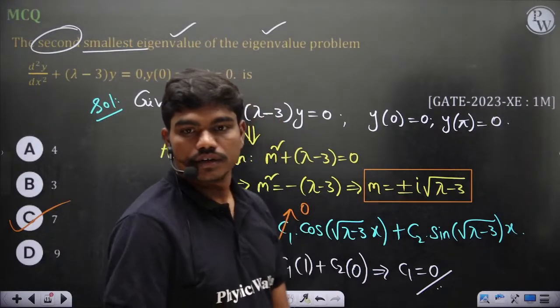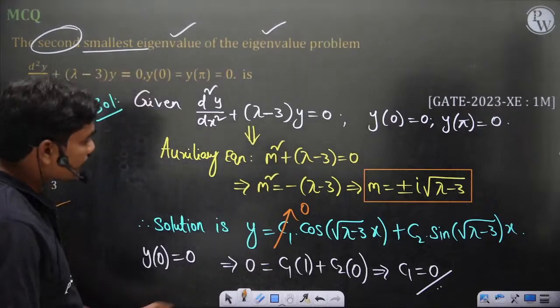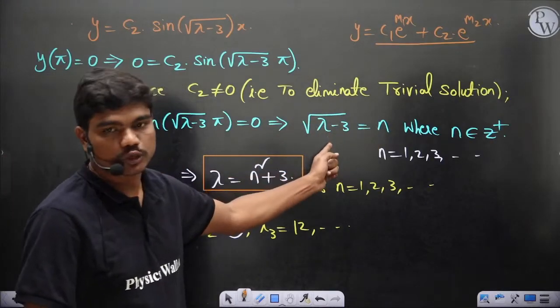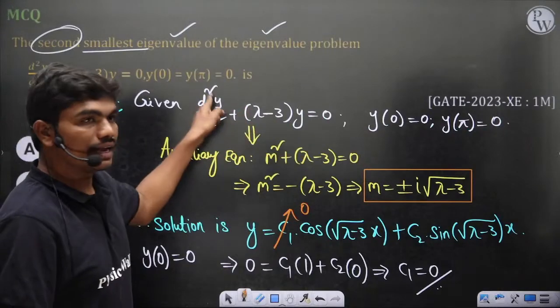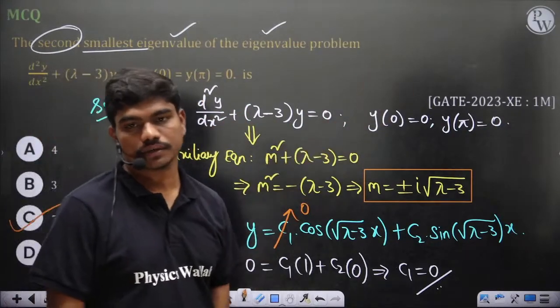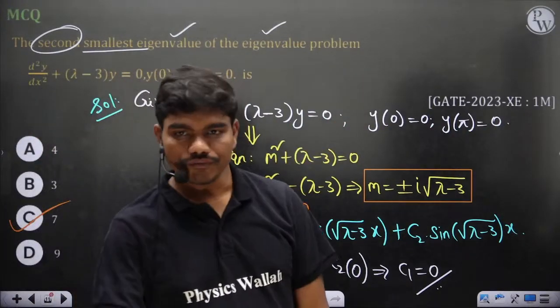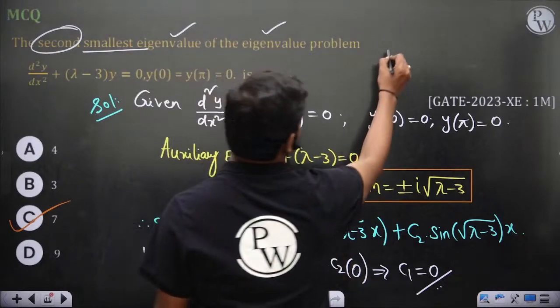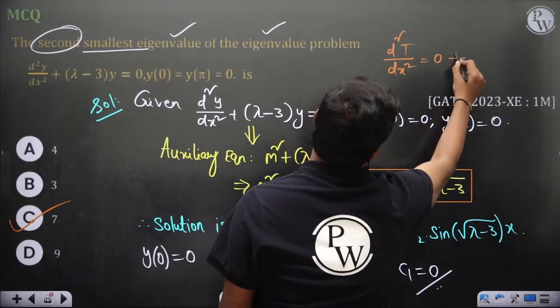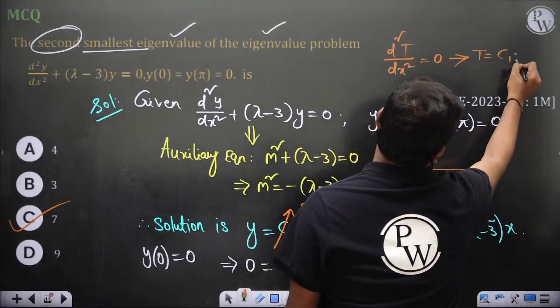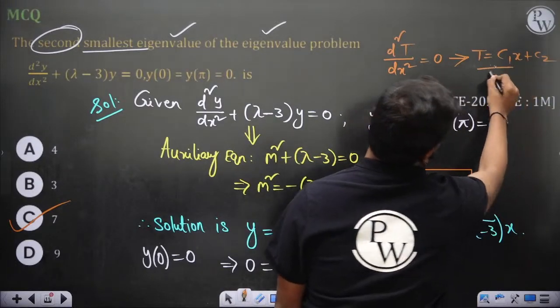Why did I not take n equal to 0? If I take n equal to 0 here, it tells you lambda should be 3. If you put lambda equal to 3, then this y is just a constant function. If people are from heat transfer, they might have solved these equations, steady state 1D, it's a linear function, that's all.